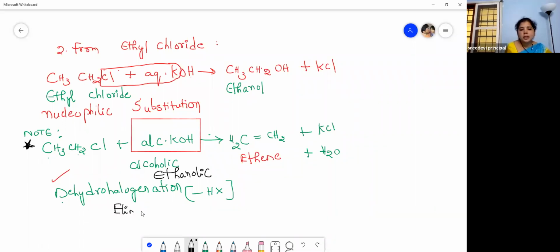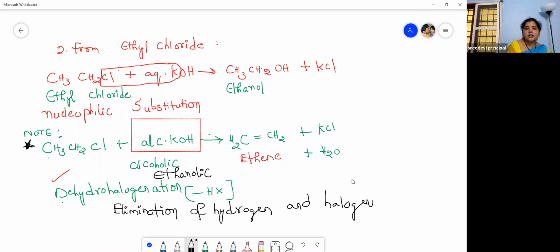Dehydrohalogenation, elimination of hydrogen and halogen. The name itself is telling that. D means removal, elimination of hydrogen and halogen. So what do we get here? Ethene. Okay, C2H4.